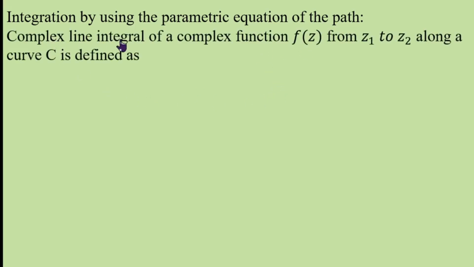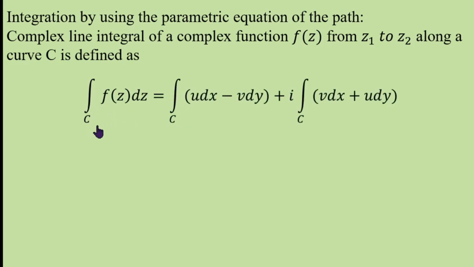That means the complex line integral of a complex function f(z) from z1 to z2 along a curve C is defined by the integral of f(z) dz over C, which is the integral of (u dx minus v dy) over C plus i into the integral of (v dx plus u dy) over C. Here f(z) is u plus iv, dz is dx plus i dy.